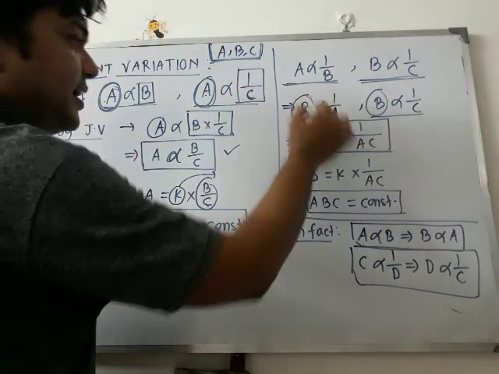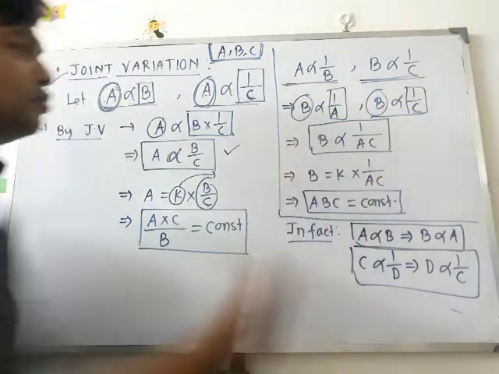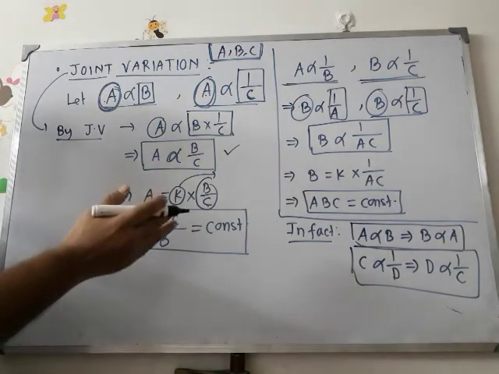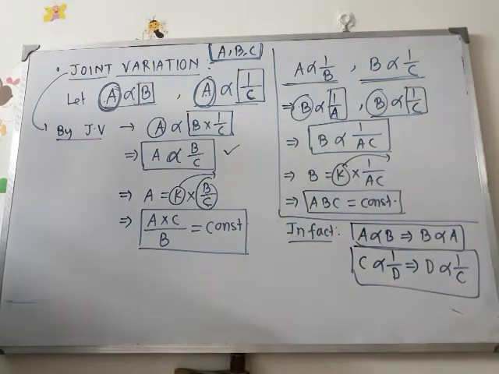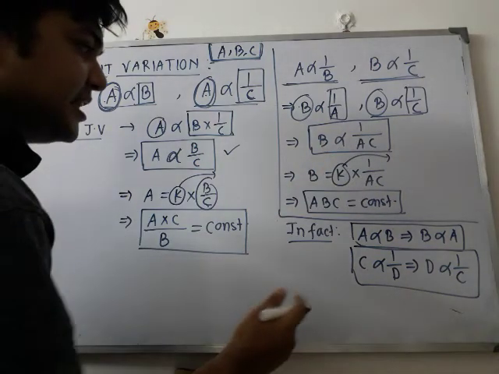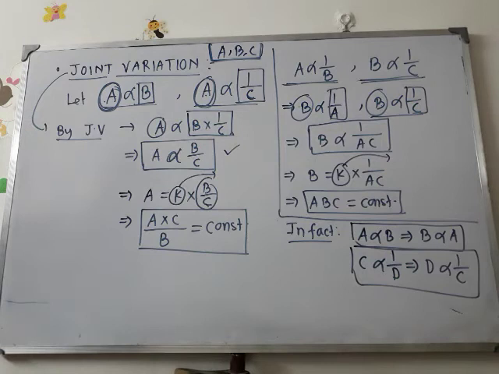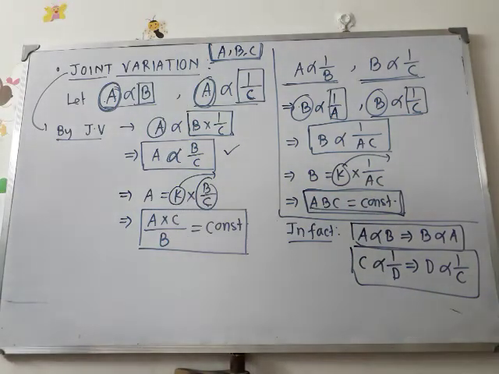Take the similar quantity, that is B, proportional to the product of the right hand side, that is 1 by A into 1 by C, that is 1 by AC. Now to find the equational form, we have B equals to, we have to introduce some constant of proportion, which is K here, 1 by AC. Take this AC to the left hand side by using the sense of equation. So ultimately we have ABC equals to constant. So got it? So this is the concept of joint variation.